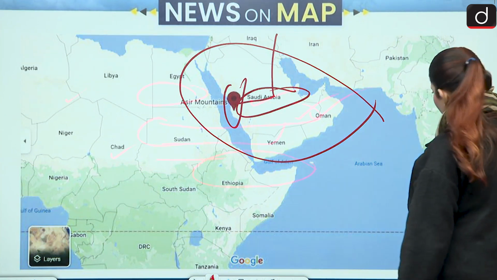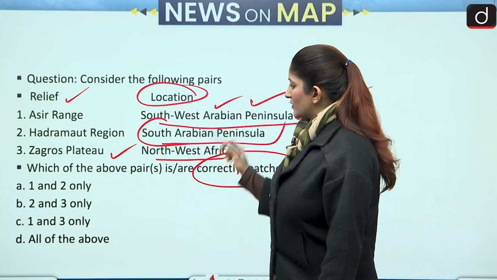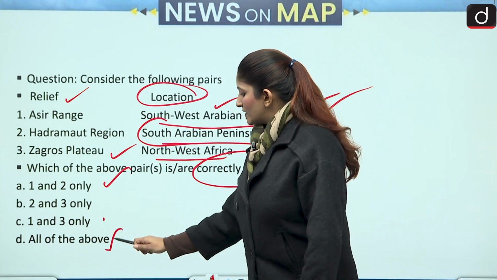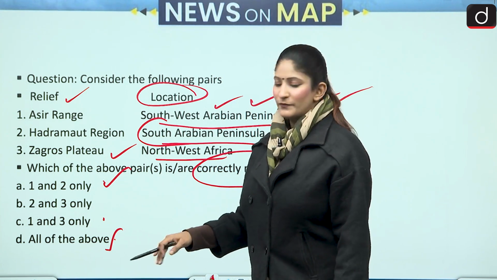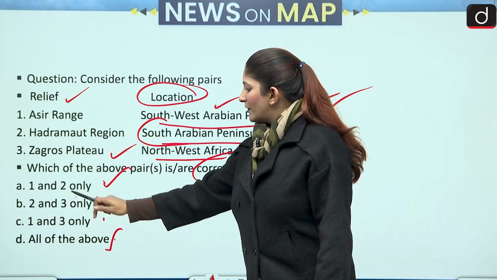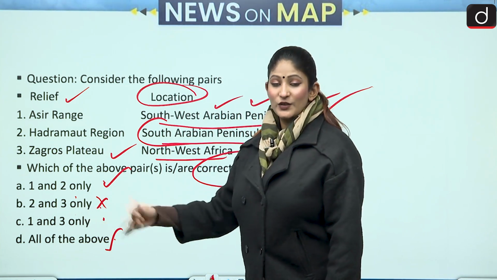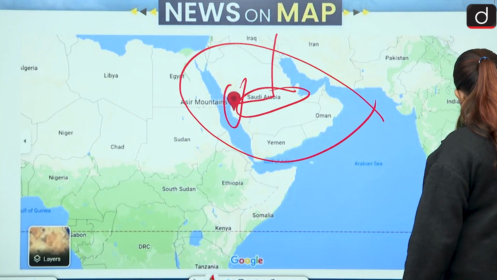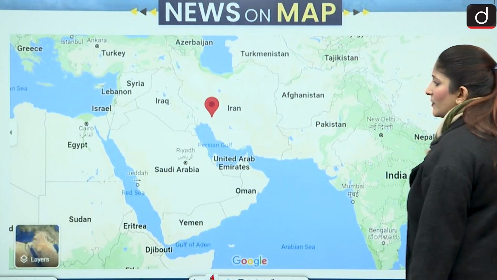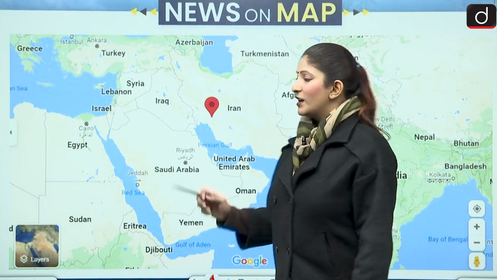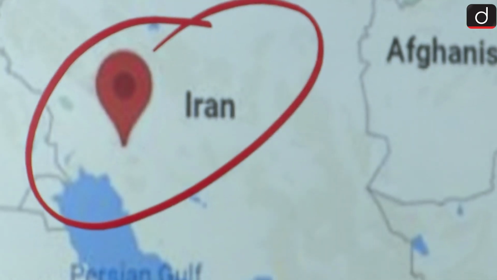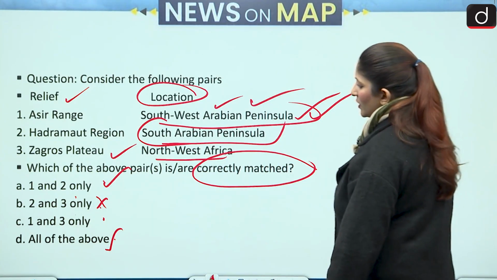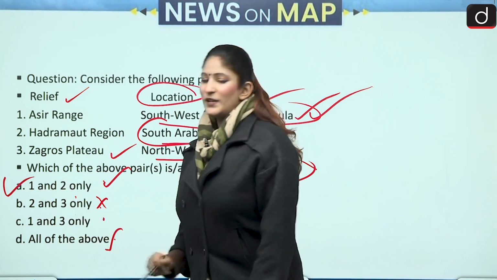Now here you can see first and second are correct. Definitely correct. So, we have to choose from this and this. All of the above and 1 and 2 only. We have eliminated these two, because 1 is not present here and 2 is not present here. So this is elimination method. Now we have to choose from 2 options. Zagros Plateau. It is saying it's in Africa, but no, Zagros is in Iran. So now we have a clear answer that the third pair is incorrectly matched, as you can see. And here we present you the first option A to be correct.